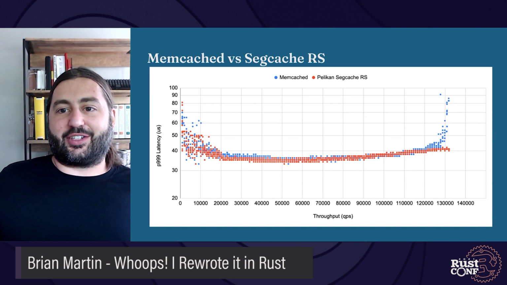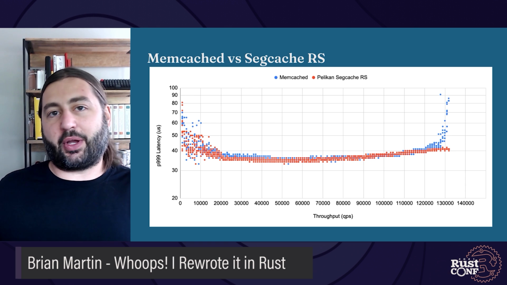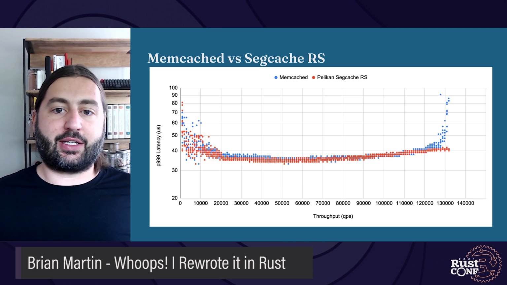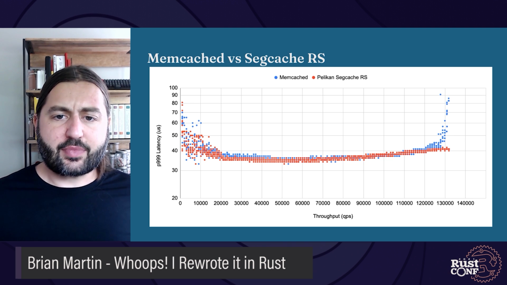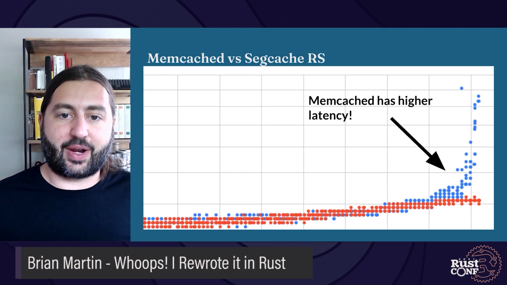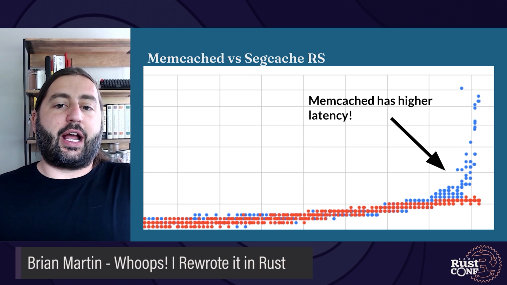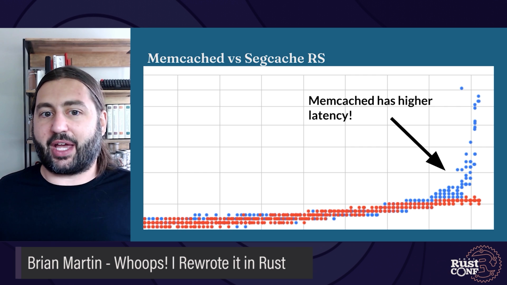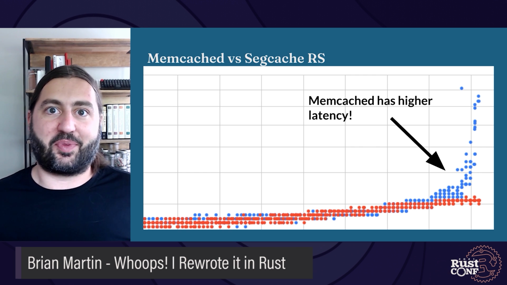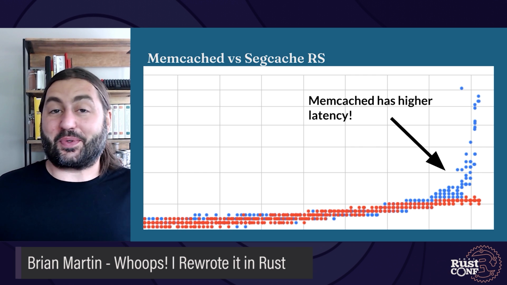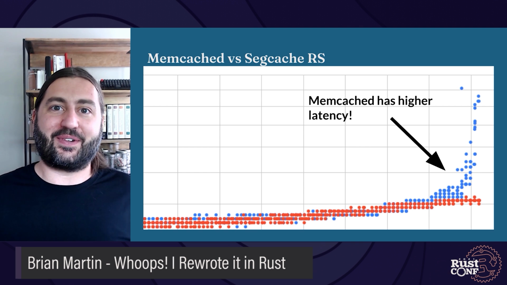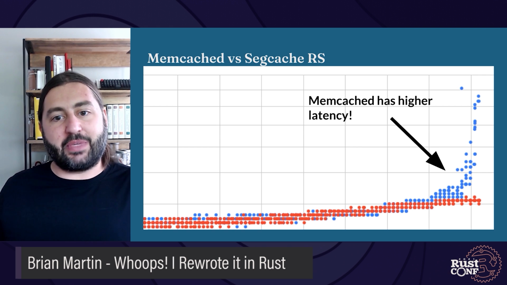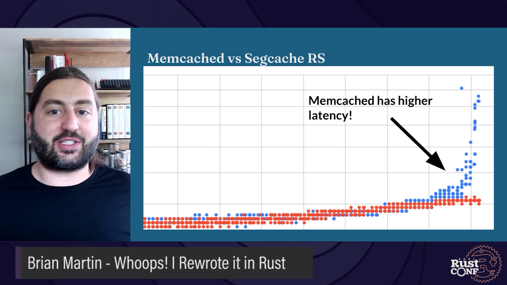Some more testing to show off the end results. Here I'm comparing upstream Memcache in blue with the Rust implementation of Pelikan segcache in red. And I'm going to zoom in on the end of this graph here. At the higher throughputs, we can see that upstream Memcache actually has higher latency than this Rust implementation of a cache. This is super cool because Memcache is really, really fast. So it's neat to see that we can actually meet or exceed that performance with a Rust implementation.